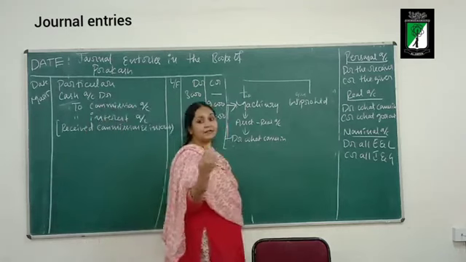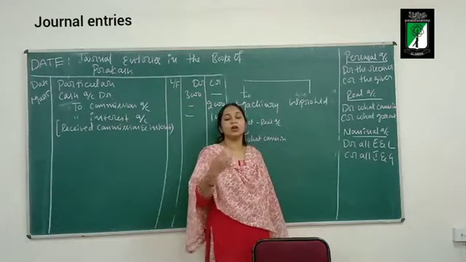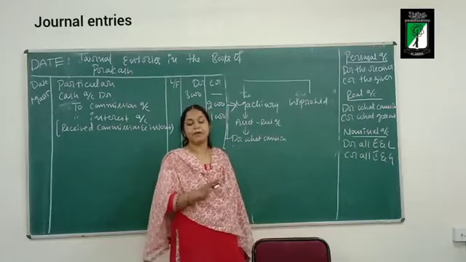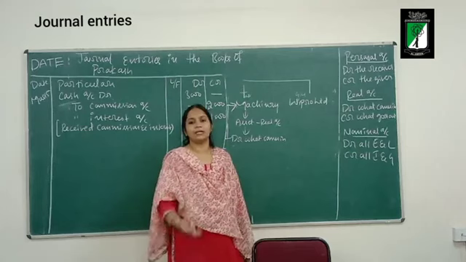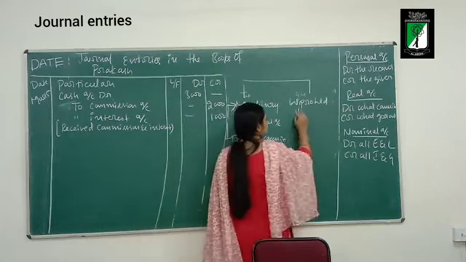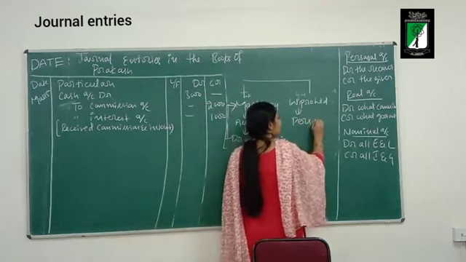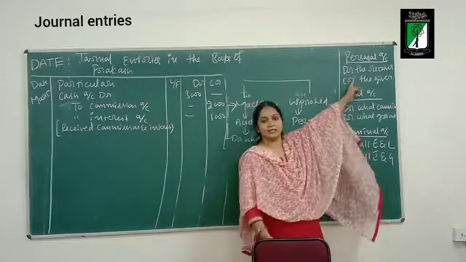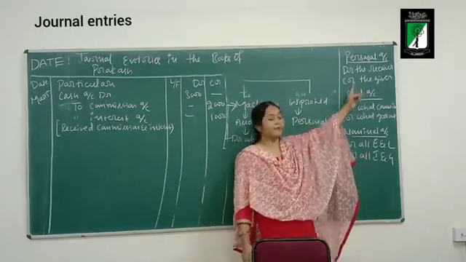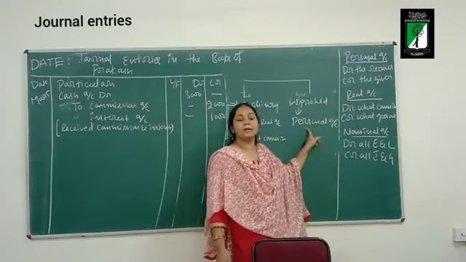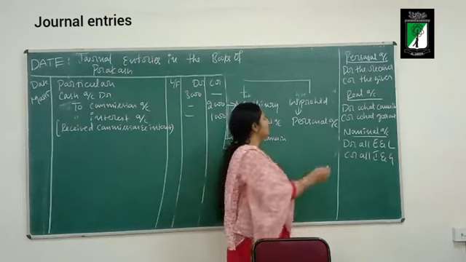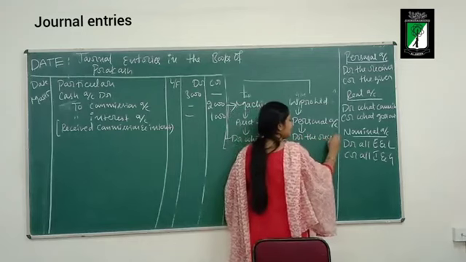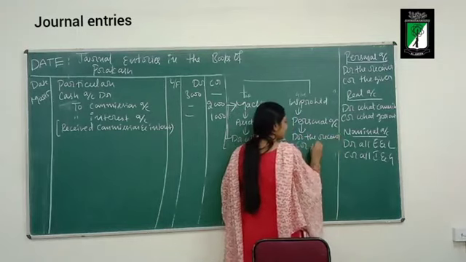Wipro Limited is an artificial person. It does not have a body, but it has existence and a name. It does not have a soul. So which account rule will you follow? Personal account rule, for natural, artificial and representative persons. What does the personal account say? Debit the receiver and credit the giver.